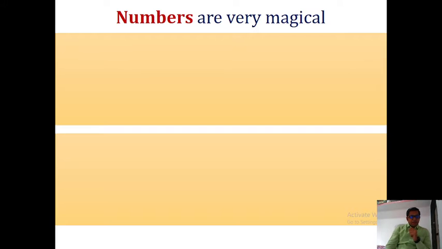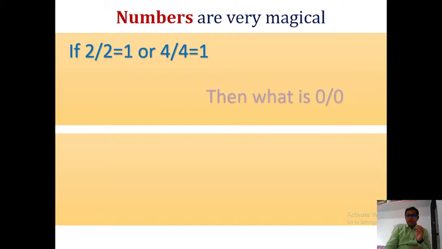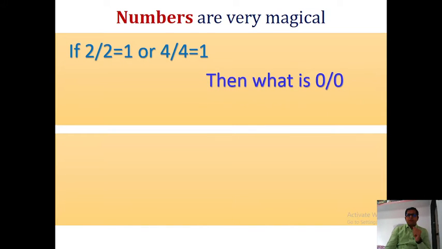Numbers are very magical. Like if 2 divided by 2 is equal to 1, or 4 divided by 4 equals 1, then what is 0 divided by 0? The answer is 1, but it is not 1. Then you can say that it is 0, because 0 divided by 0 is 0. Then how?